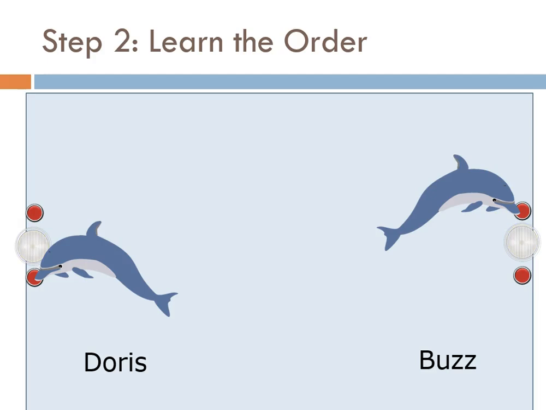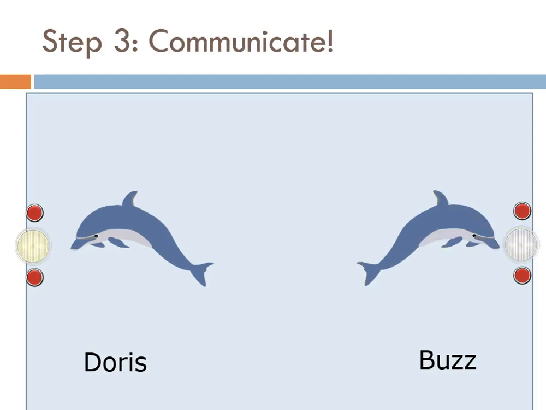He wanted to know, are dolphins able to communicate an abstract thought? So what he did was he took away Buzz's light, and he put a curtain between the two of them made of canvas so that the dolphins could not see each other. Now Doris knew that if she wanted to get a fish when the light was blinking, Buzz had to push his button before she pushed hers, and the correct button had to be pushed.